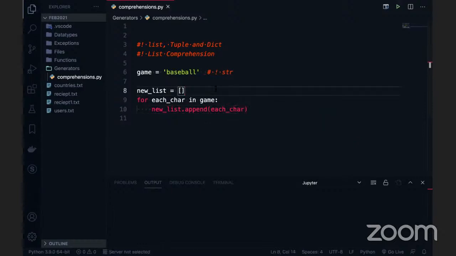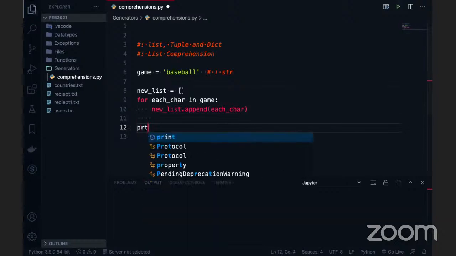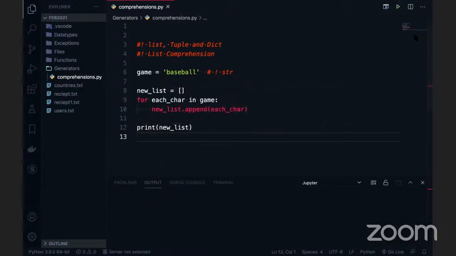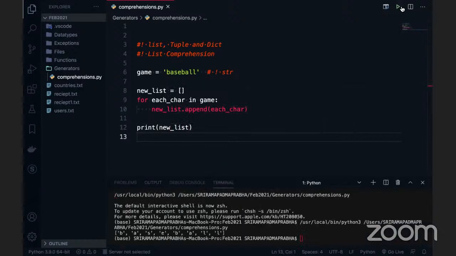So basically, what is the requirement? You have the string here, but what is the requirement? You have to take each and every element and display into the character wise. So what we can do now, I'm going to finally print this. So print of new list. This is one way I'm doing it, right? If I go and execute this code, you see that each and every character is actually stored as an item.